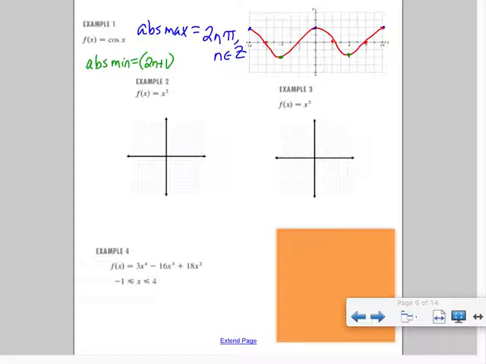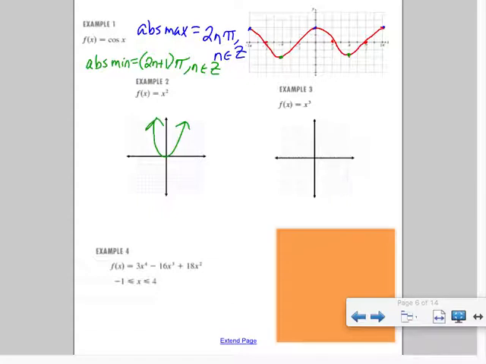We talked about that a little bit last year, that you write an odd number as 2n, so an even, plus 1. So it's 2n plus 1 pi when n is an integer. So that's the formal way. If you write odd pi's, even pi's, I'll know what you're talking about. Let's take a look at example 2.